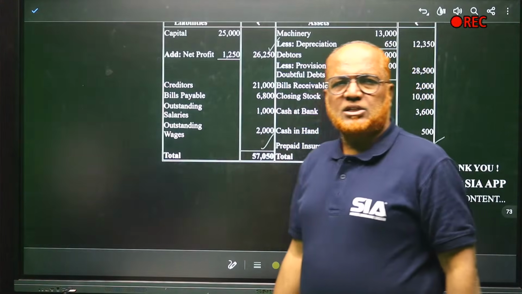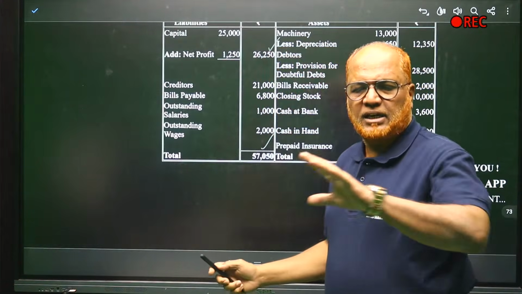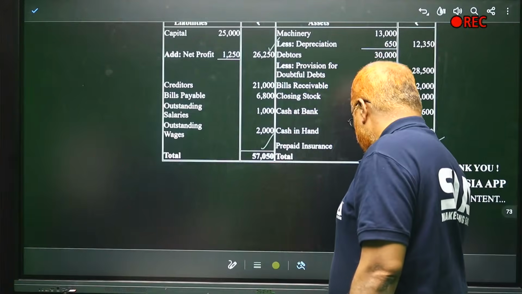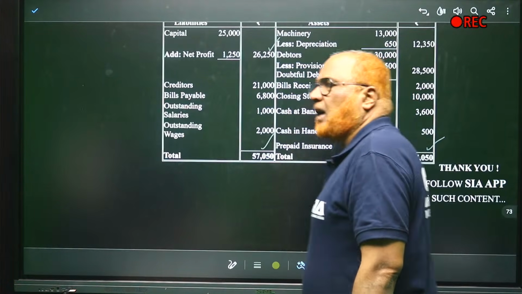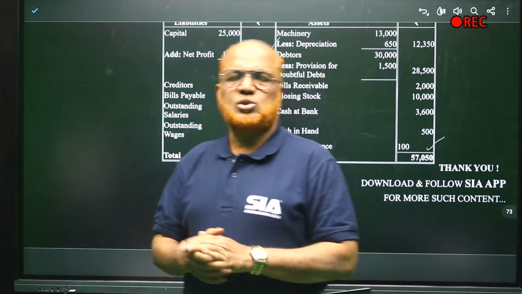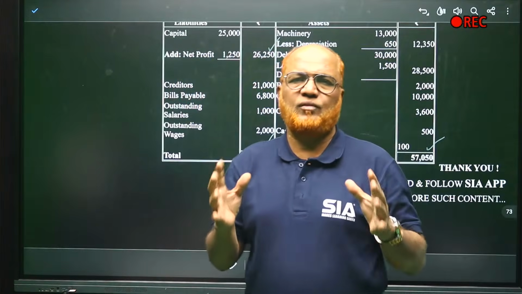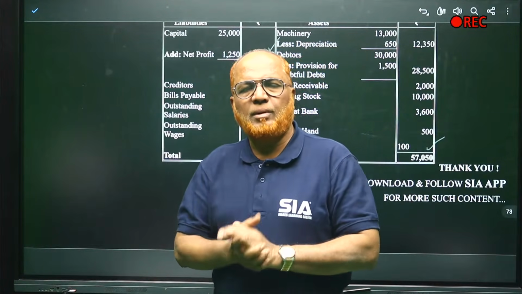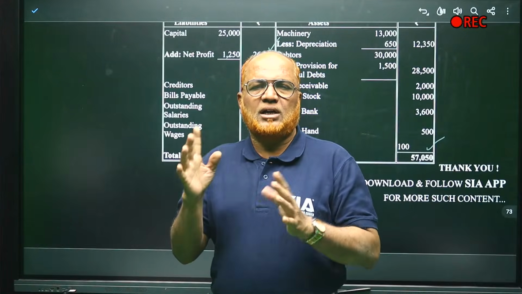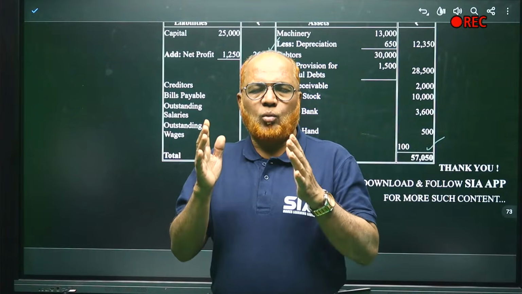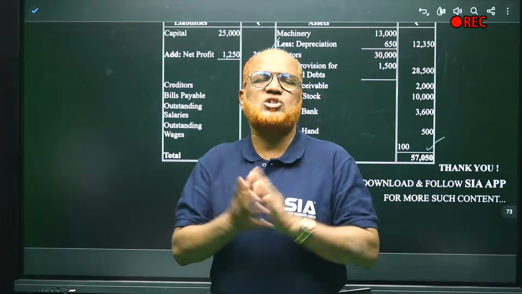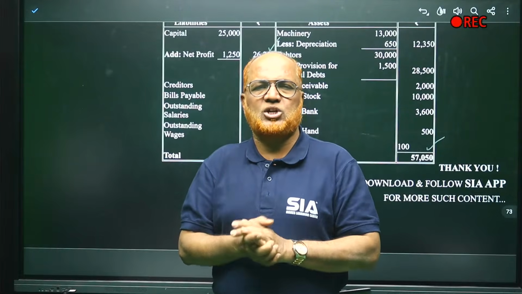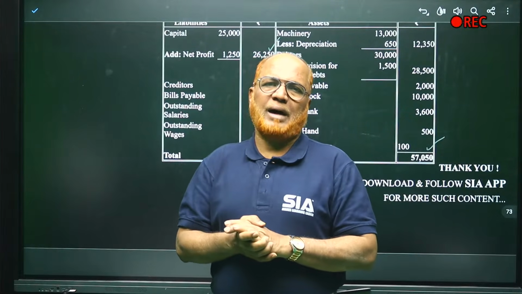So I have completed all the 5 units in this 2-hour period. Briefly, I will recap the points so that you can get the overview of what we have discussed in this 2-hour session. Unit number 1, accounting process. In that, what is accounting? Then what are the different types of accounting? Financial accounting, objectives, advantage, limitations. Then we have seen the trial balance.